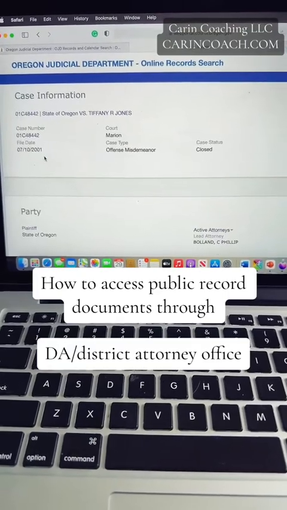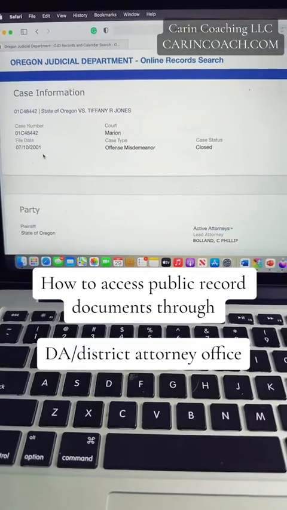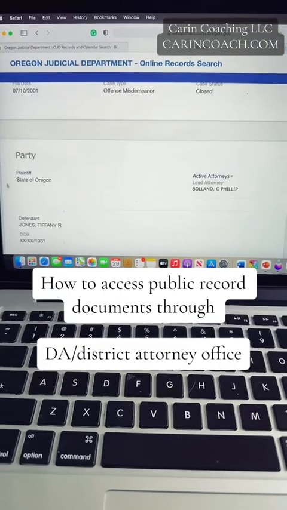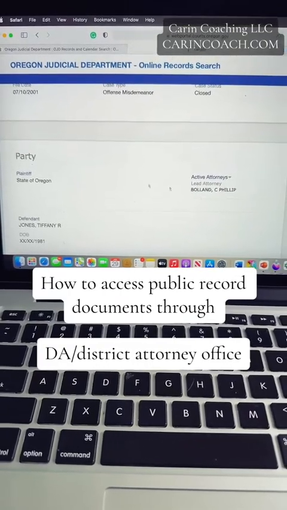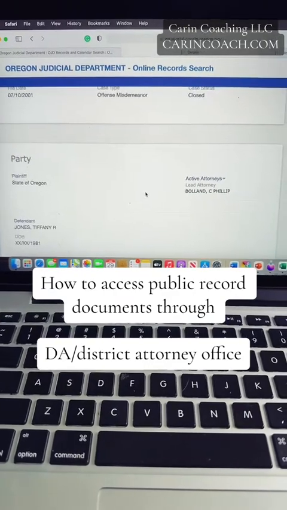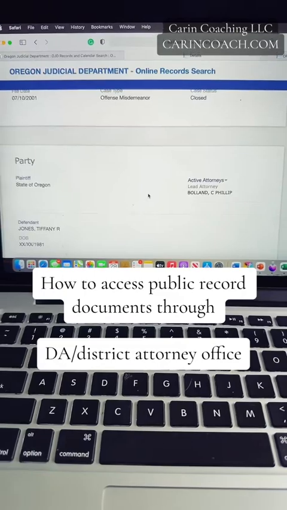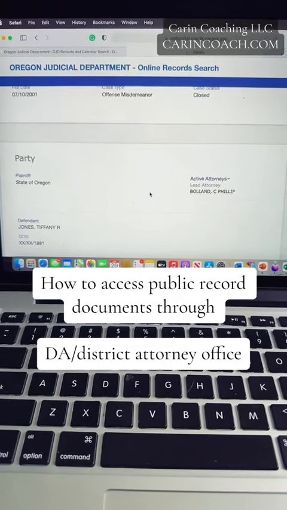Now remember, a plea deal doesn't mean that somebody did it. It means that they came to an agreement with the State of Oregon of what they were willing to do with their attorney's suggestion. So just know all your facts before you start accusing people of things, and know where to access some of this information.